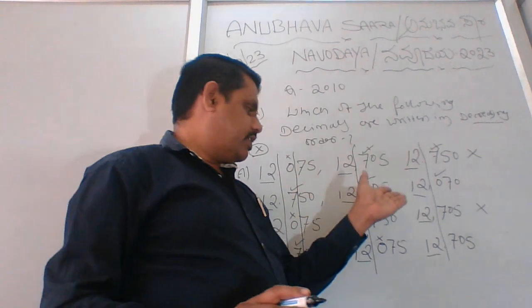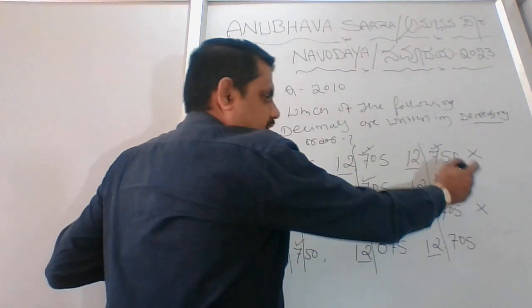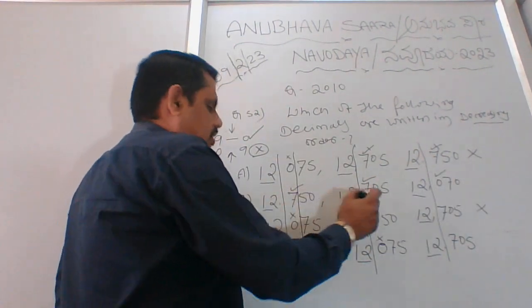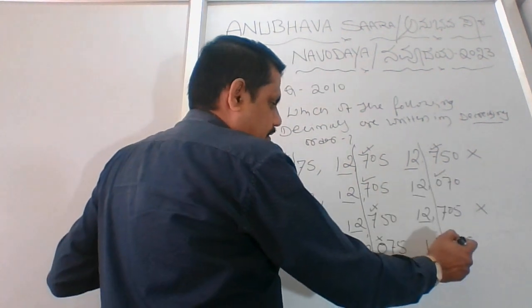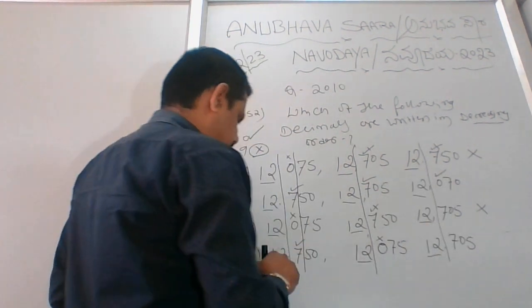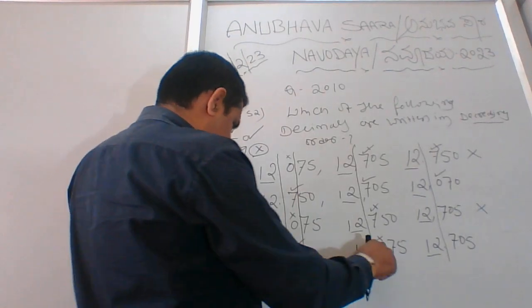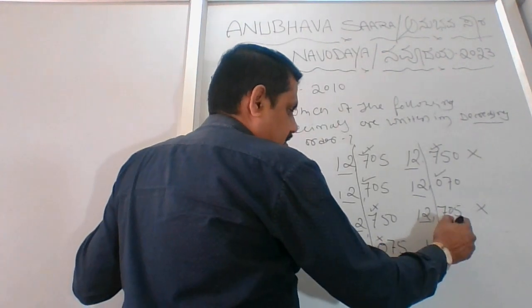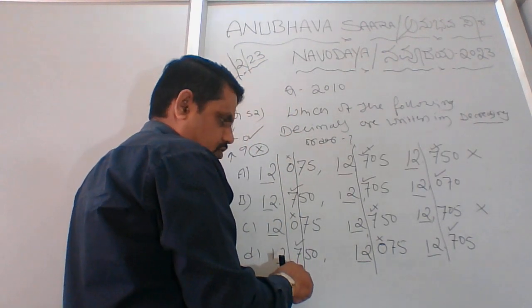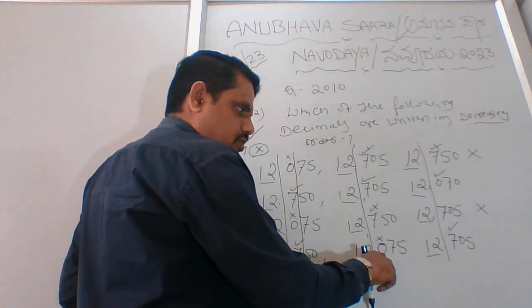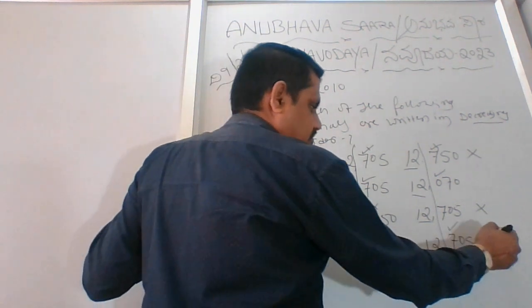Let's come to the point. Okay. So this we have rejected. This we have rejected. Now we have options B and D. Now hundreds is over. Hundreds here is 7. Here 7 is there, 0 is there. Here 7 is there. That means 7 is okay. Decreasing order okay. Again increasing. That means this is wrong.